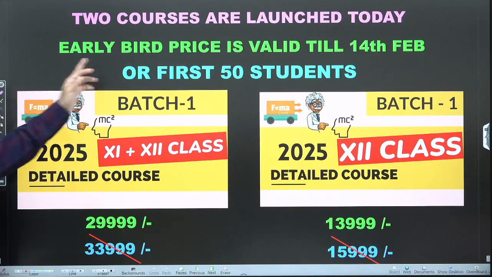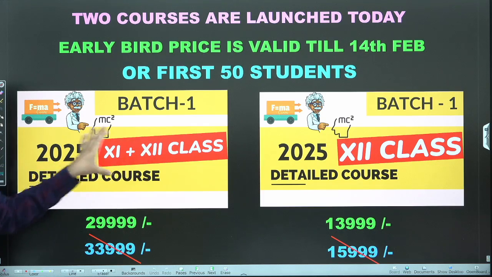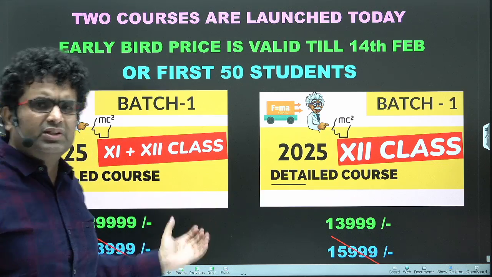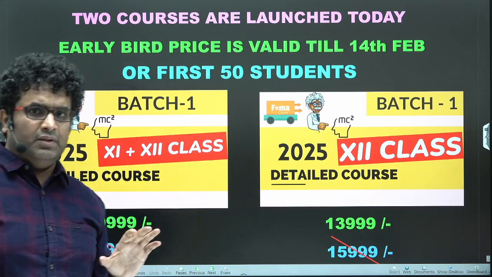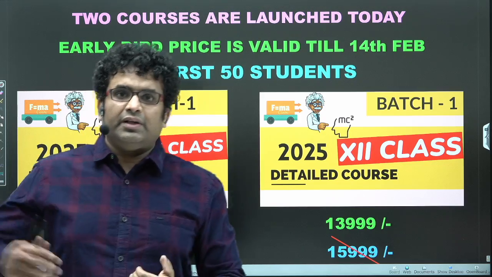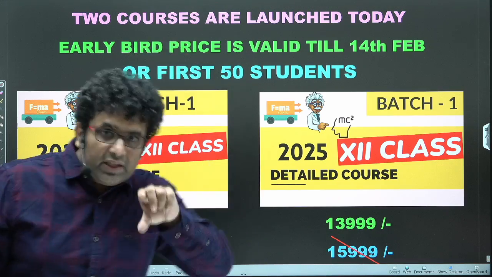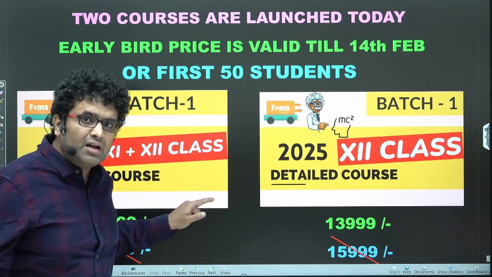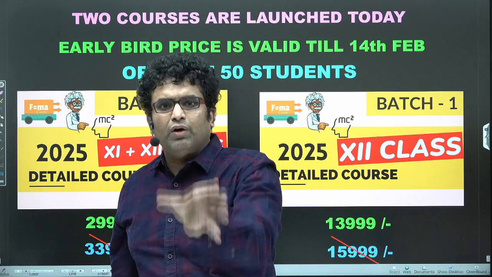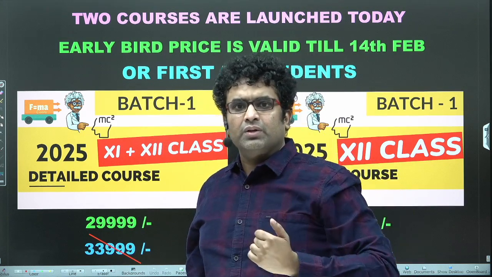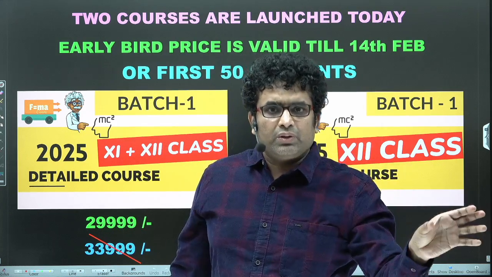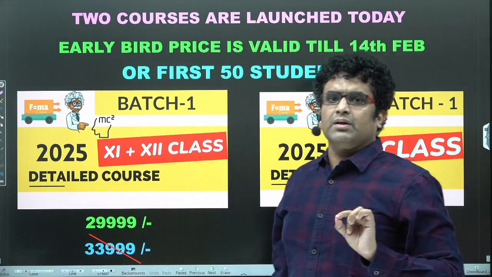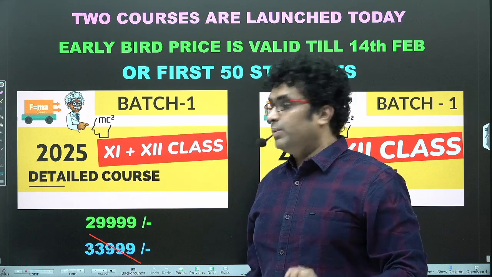So 2 courses are launched today, I told you. This is the 11th plus 12th class detailed course. So you'll have the entire physics detailed course, right? It's somewhere around 59 to 60 weeks of content. You might be wondering, 59 to 60 weeks, how can I cover it from now? Remember, the 59 weeks of content, if you are planning to cover it from now, you're supposed to cover it in parallel. That means one column of 11th and one column of 12th. I'll show it in the schedule. So each week you are supposed to cover both. So even though it's 60 weeks of content, you will be covering it so that the syllabus will appropriately end up in October for this course.